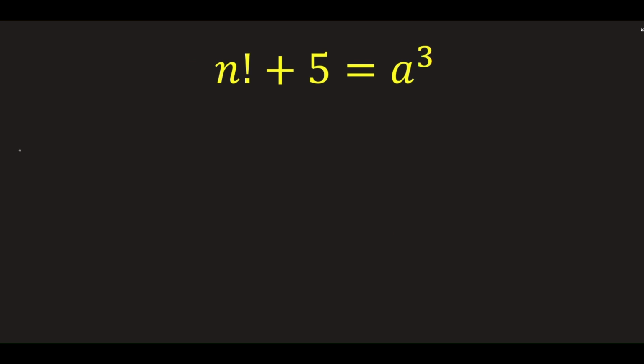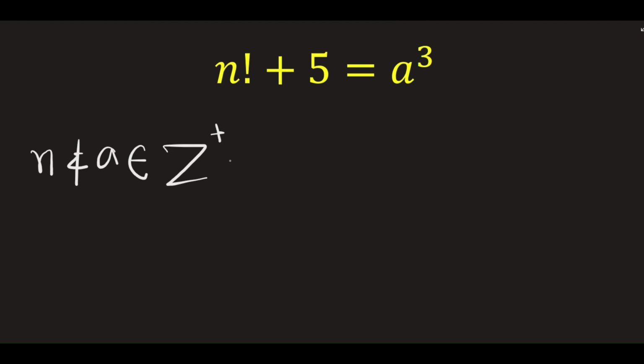Hello everyone. So today I have this really interesting Diophantine equation involving this unfactorial thing. We are given that n and a both are integers. Not only integers, they are positive integers. So we have to find all the solutions, and well, you can do that by hit and trial.